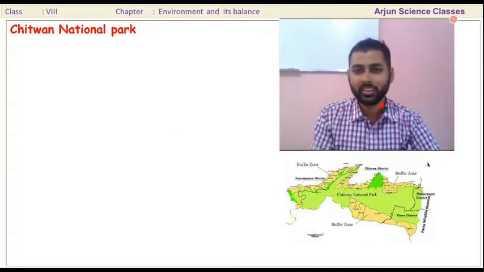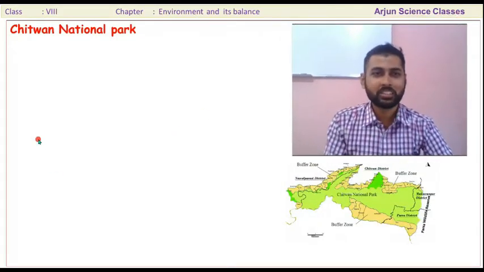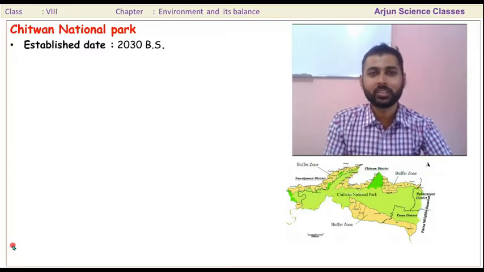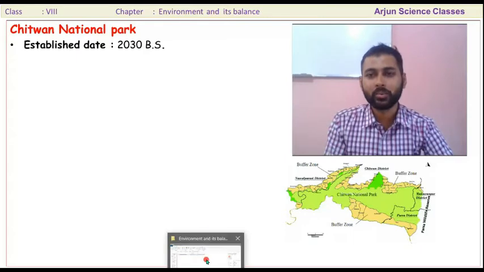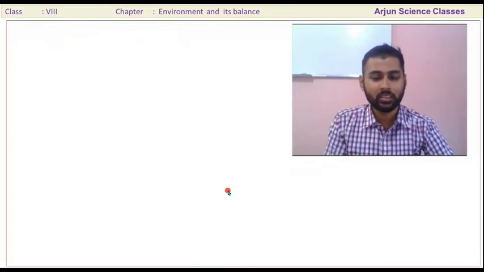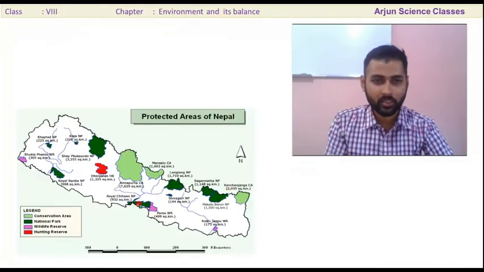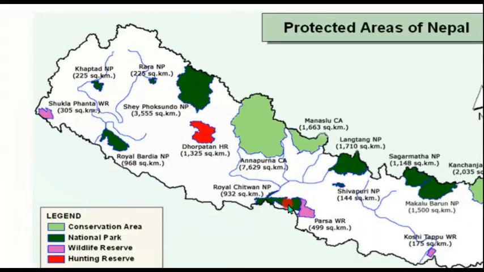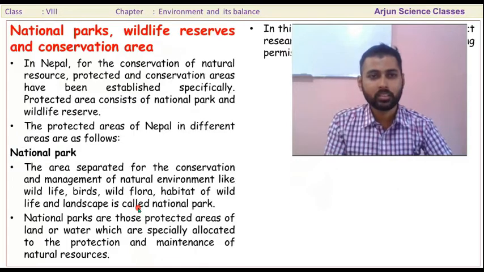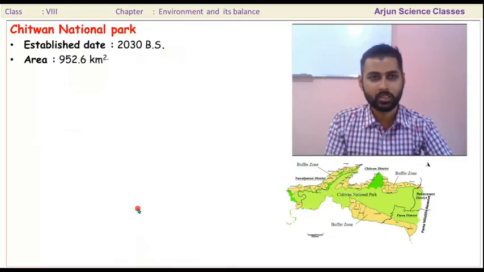First of all, I'm going to describe Chitwan National Park. It was established in 2030 BS. This is the oldest national park of Nepal. Here you can see where it is located.